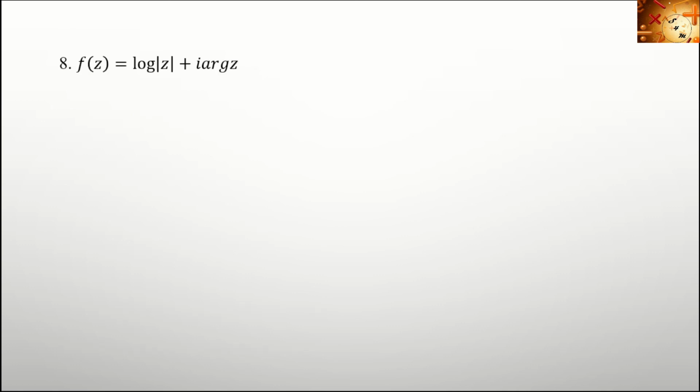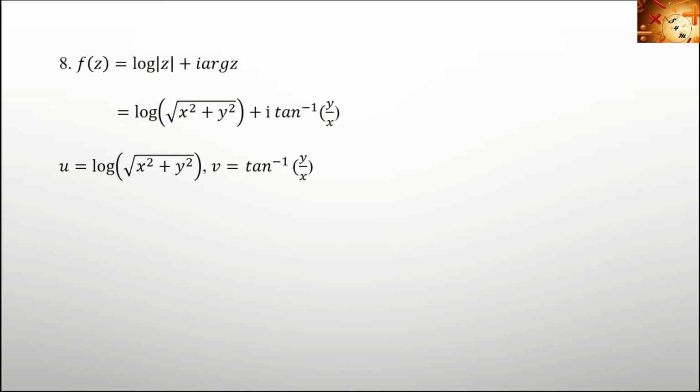Next problem, f of z equal to log mod z plus i into argument of z. That is equal to log of, what is mod z? Root of x square plus y square, plus i into, what is argument of z? Tan inverse y by x. So here u equal to log of root x square plus y square and v equal to tan inverse y by x. Let's see what the partial derivatives are.